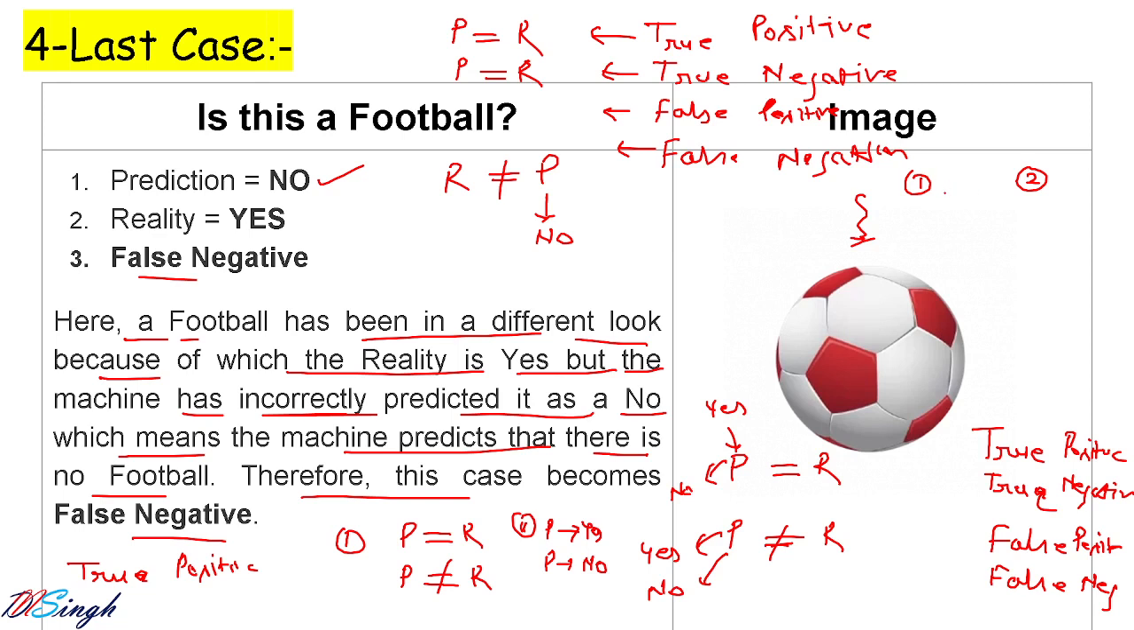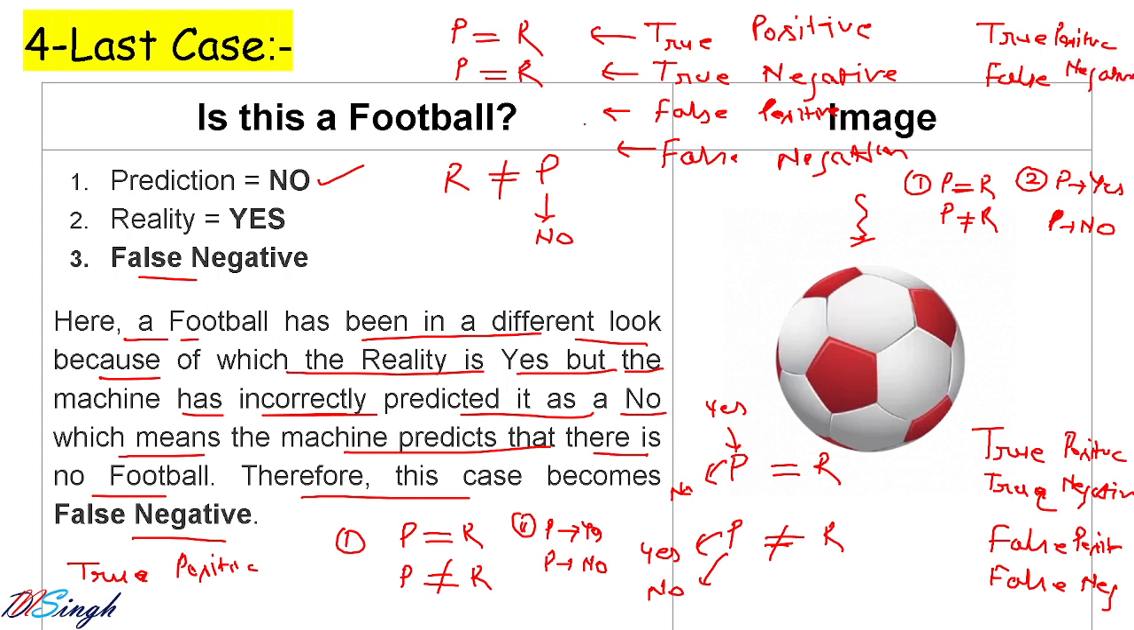So again, I will write here the first and second condition to check which case it is out of these four: true positive, true negative, false positive or false negative. You need to check if prediction is equal to reality, then you will write the first word as true. And if prediction is not equal to reality, then you will write the first word as false. So this is the trick for writing the first word. And the second condition to write the second word, you need to check the value of prediction. If it is yes, you will write positive. If the prediction is no, you will write negative.